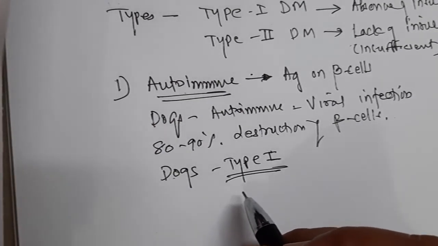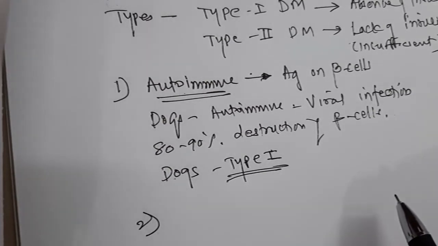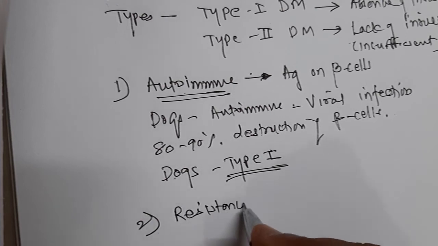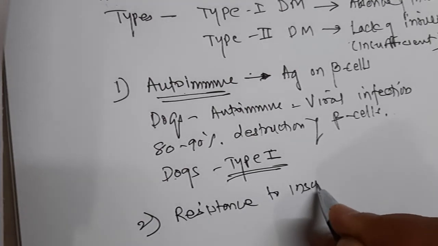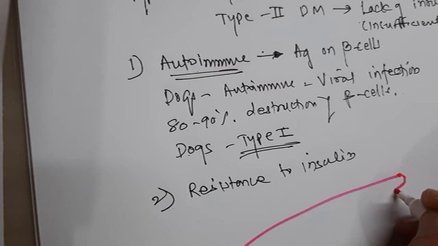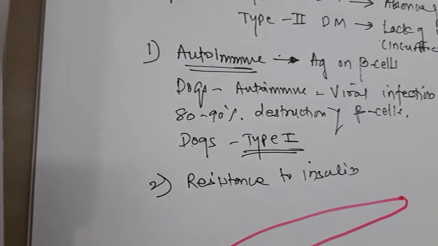Now the second important reason for this diabetes mellitus is resistance to insulin. Suppose this is the pancreas.